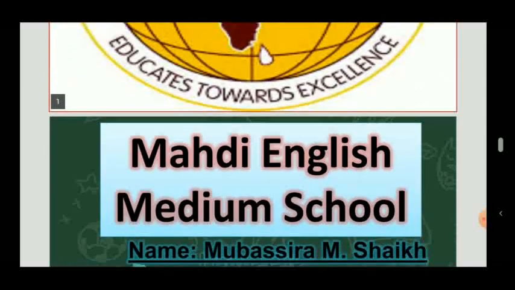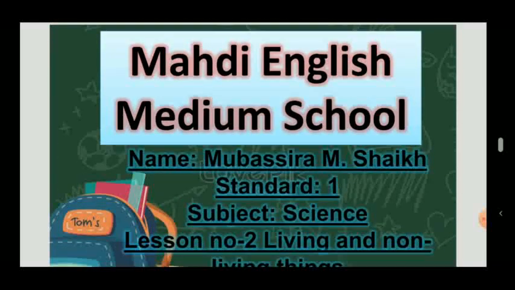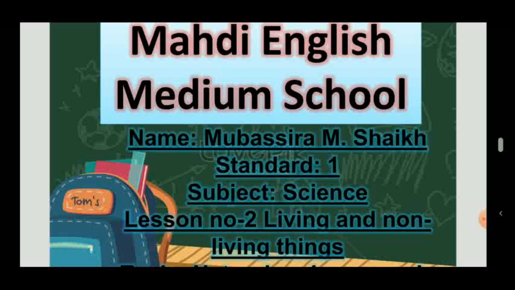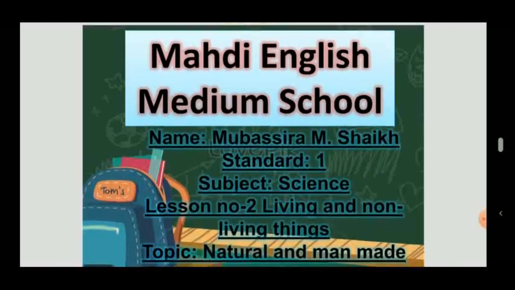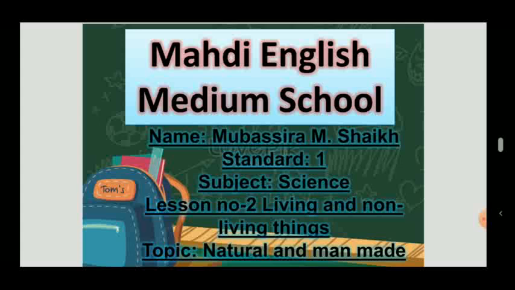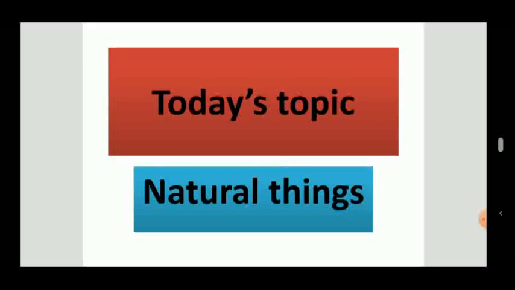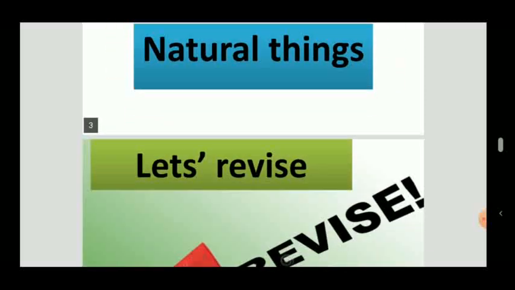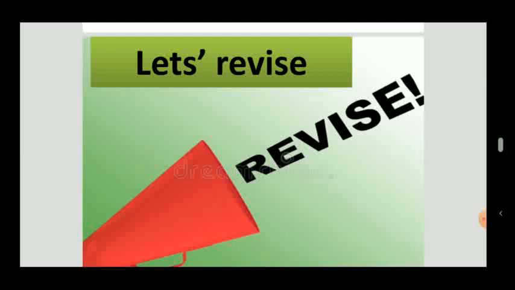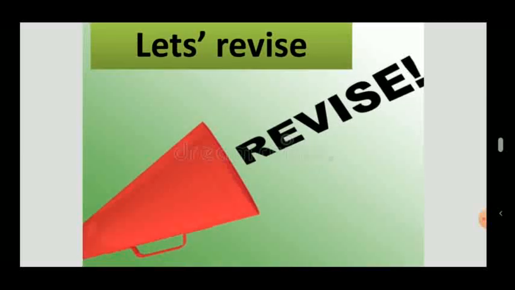Today we learn about different types of things. Lesson number 2, living and non-living things. Our today's topic is natural and man-made things. Today first we learn about natural things. But before that we revise our chapter, what we learned yesterday.